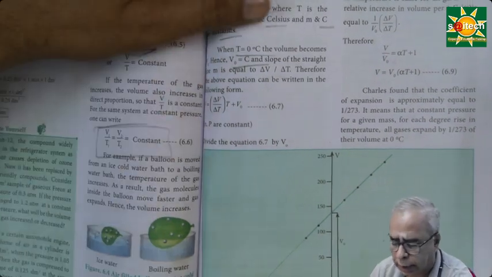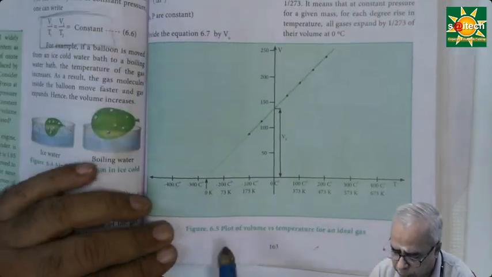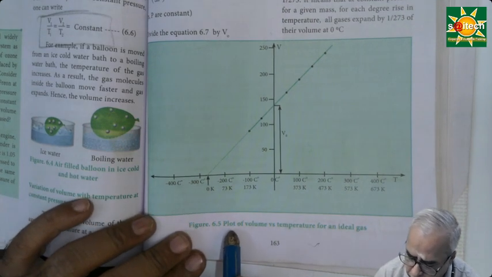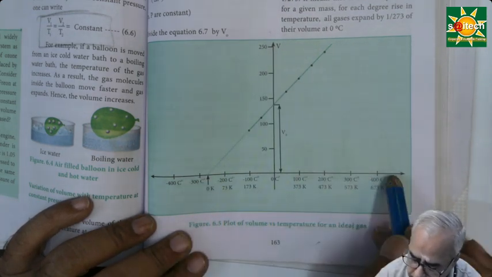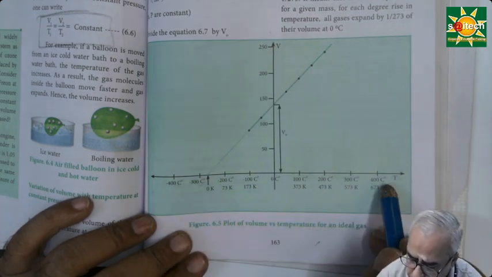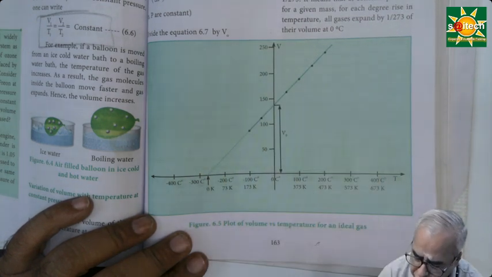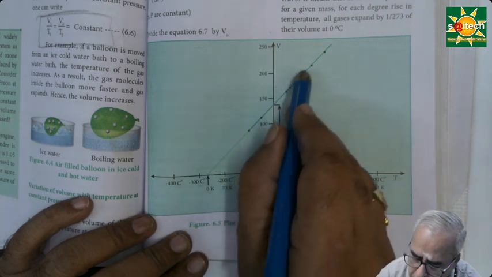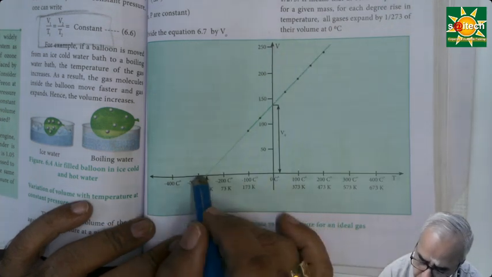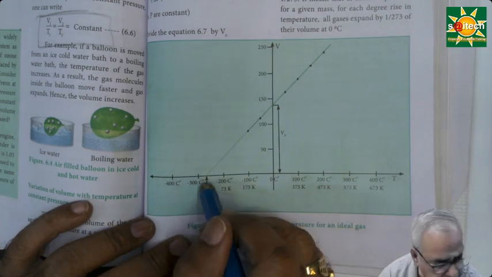In this graph they have illustrated how the volume changes with respect to temperature. For example, let us consider the x-axis where you have got the temperature, and the y-axis where we have mentioned the volume. With the increase of temperature, the volume is getting expanded. With the decrease of temperature, the volume is shrunk.